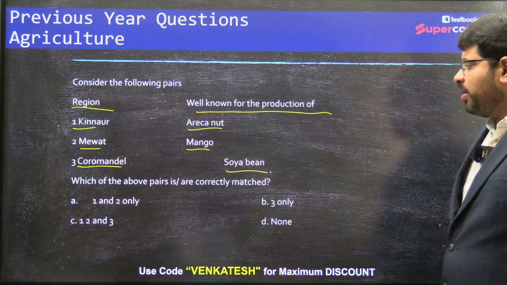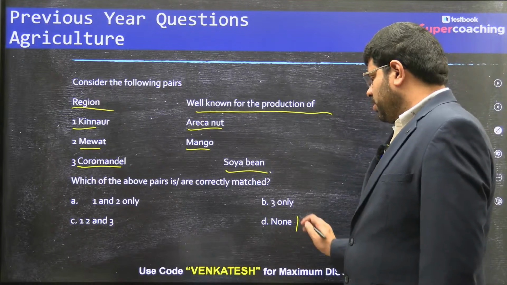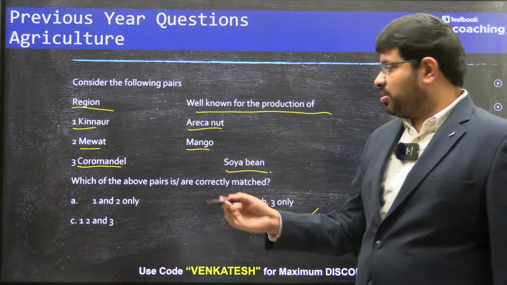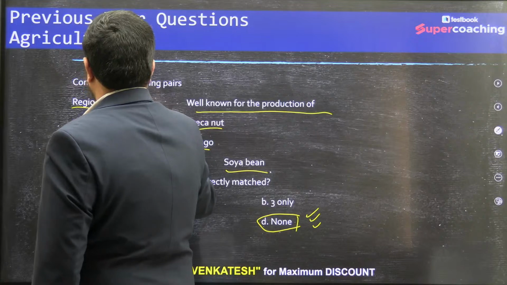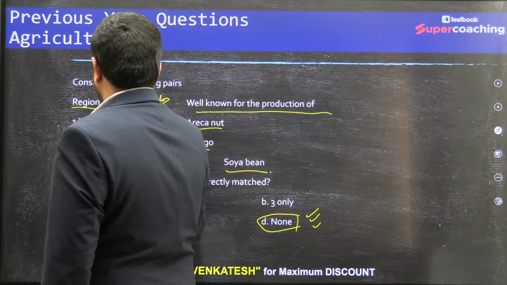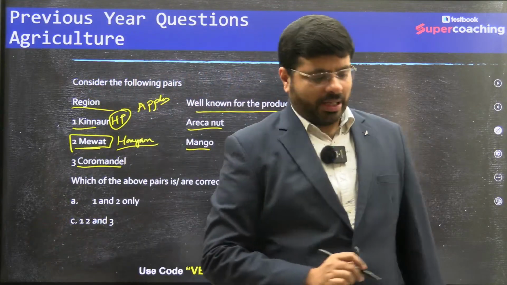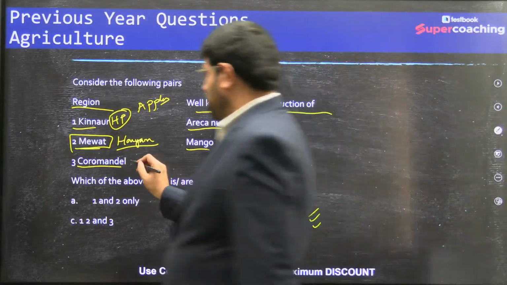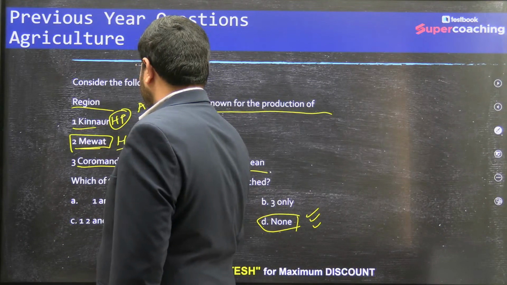If you see this one, consider the following pairs. The right answer here is D, none of the above. Kinnor, Himachal Pradesh, known for apples. Mewat, Haryana, a significant variety of agriculture and some allied activities are grown, not much of a dominant. Coromandel Coast, Tamil Nadu, popular for rice.